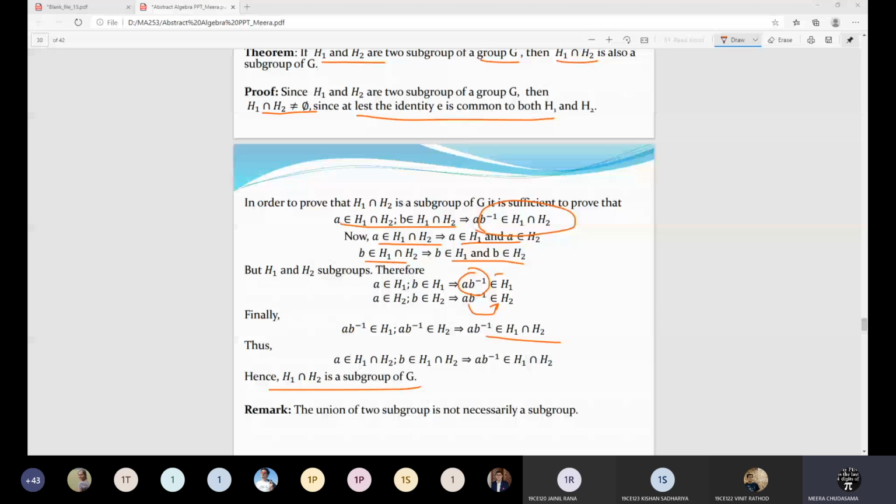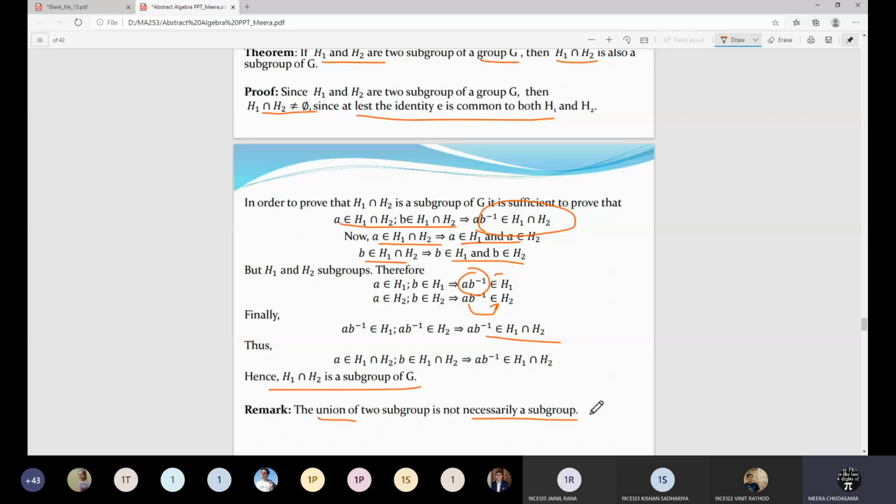Very good. Many of you have a clear-cut idea about it. So the intersection of two groups will be a group. So the next question is, what about union? The union of two subgroups is not necessarily a subgroup. Means I am already giving you the statement that the union of two subgroups need not be a subgroup.